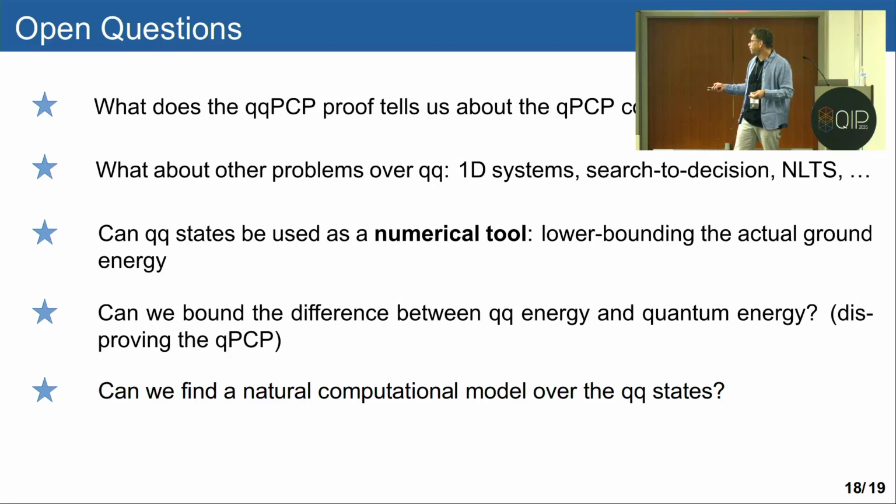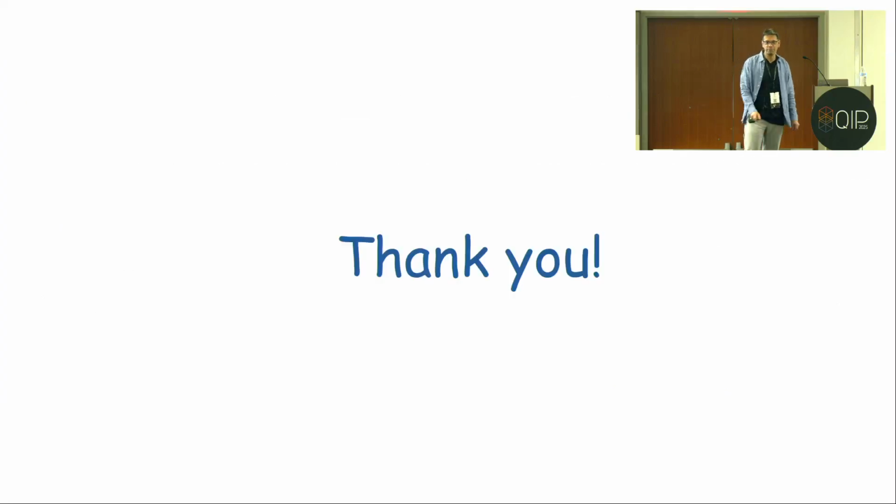And finally, it would be interesting if we can bound the difference between the quasi-quantum energy and the actual energy. If we can find a bound, that might actually be used to disprove the PCP theorem, because that will give us some sort of a classical witness for lowering the energy of a quantum system. And finally, it would be interesting to find a natural computational model over these states. Thank you.